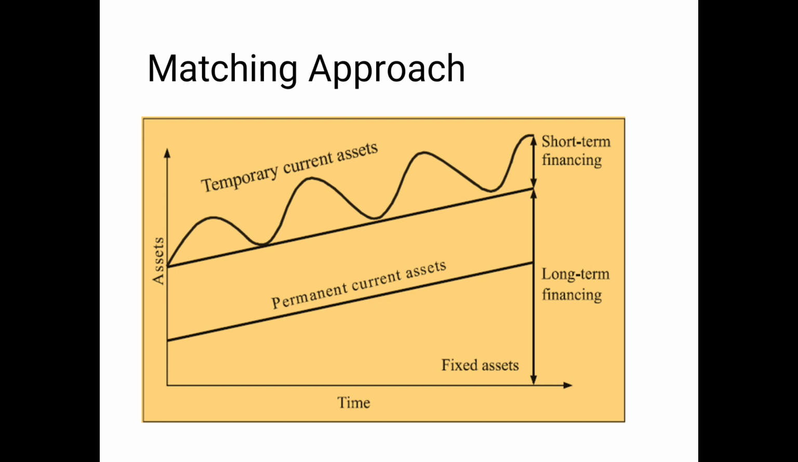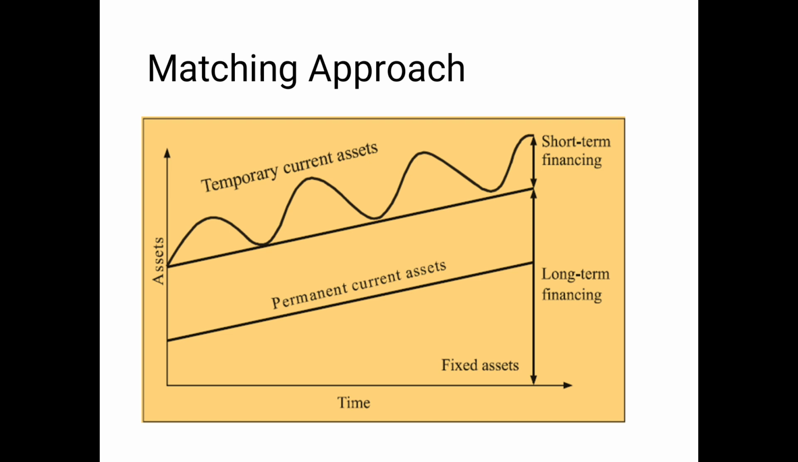Now what is the matching approach? As you can see on the right hand side, there is long term financing and short term financing. As per the matching approach, permanent working capital, which the company requires every month and which is fixed, should always be matched with long term financing. You should never meet your fixed requirement from friends and relatives. You should always try to get it from a long term source like long term bank loans.